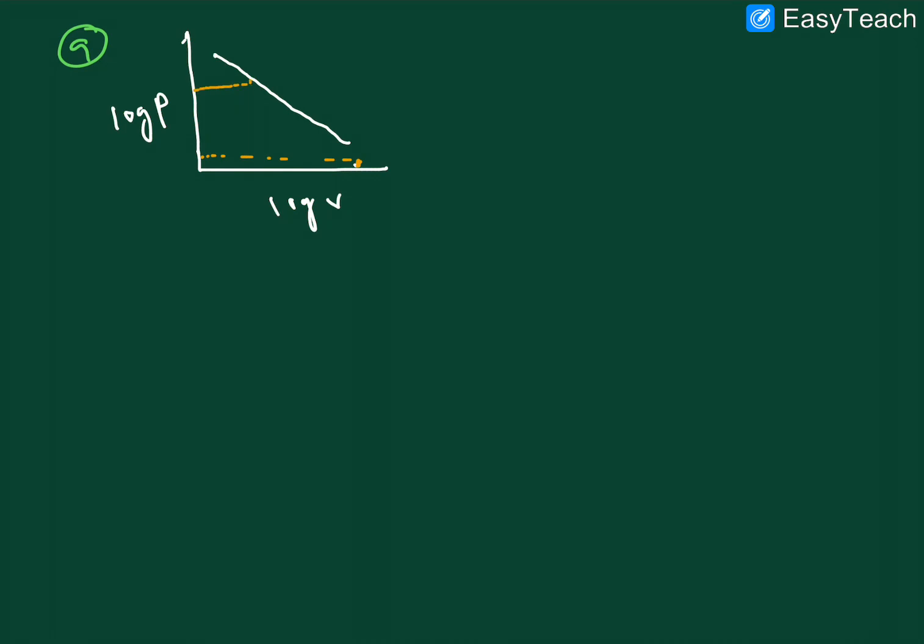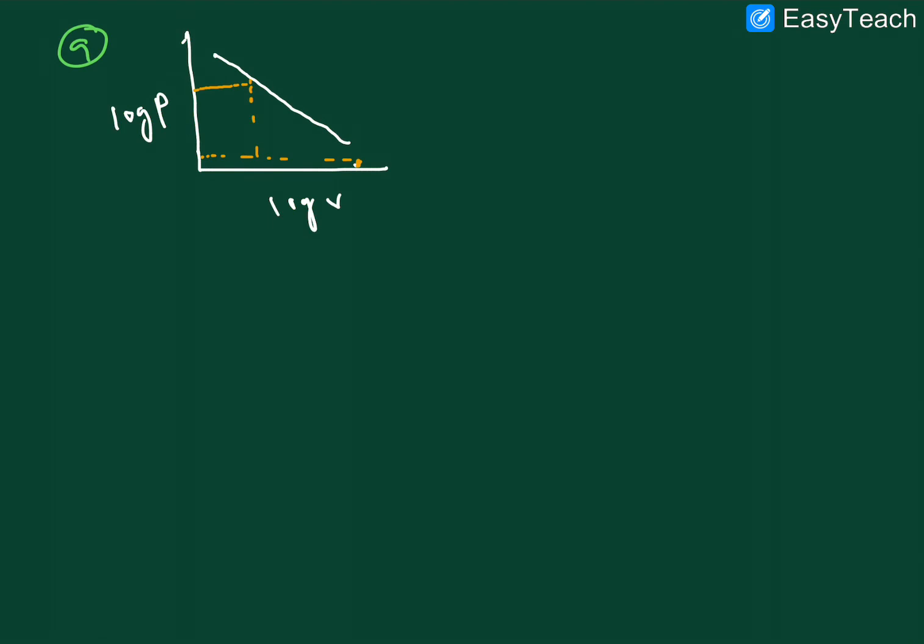Same relation only. Here the pressure is more, volume is less. So whenever we apply the log to volume and pressure, we observe this straight line. I hope it is clear. This is regarding information about Boyle's law.